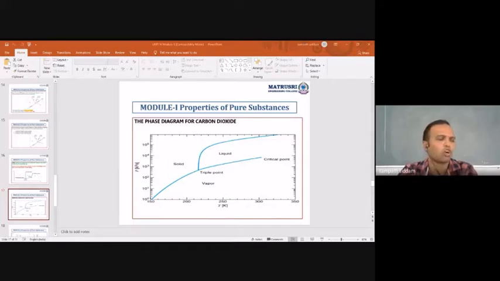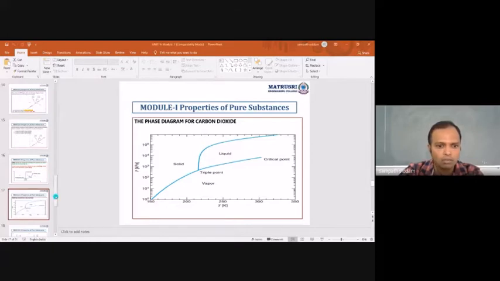The most common example where we used this in olden days was in ships. When they travelled long distances, the meat and other frozen items were placed in solid carbon dioxide, that is dry ice, because when the phase changes directly from solid to vapor, there is no liquid, so nothing gets damaged. That's the case we consider as dry ice. Okay, this is about the phase diagram of carbon dioxide.